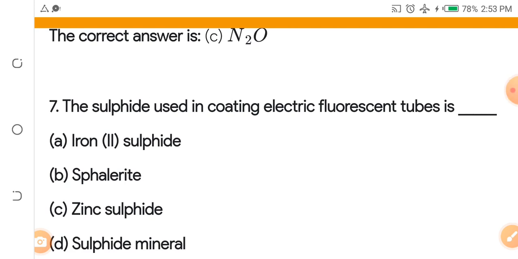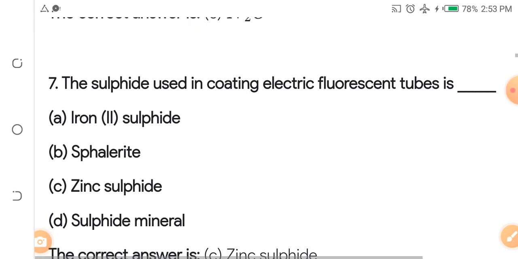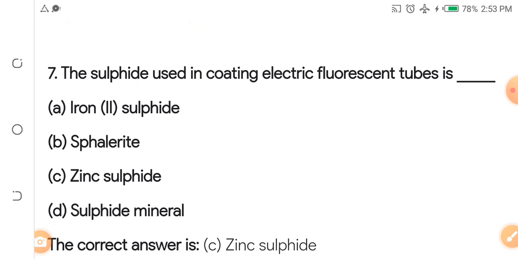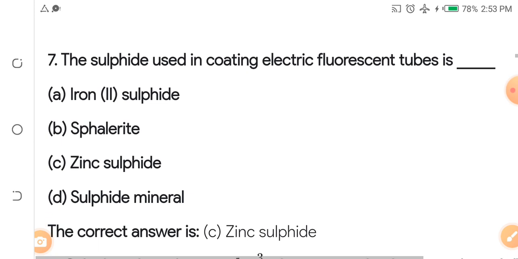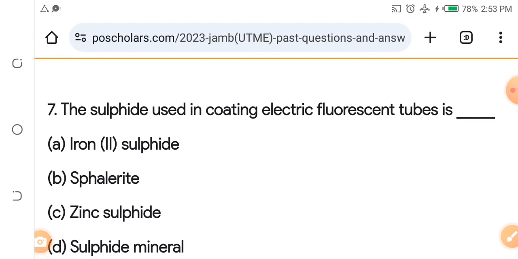It is possible to write it and pass in flying colors, and that is why I've been giving you videos here every day. It is possible to write and pass, but then you must realize that many people will not pass this JAMB. So the earlier we get serious with our preparations, the better for us.